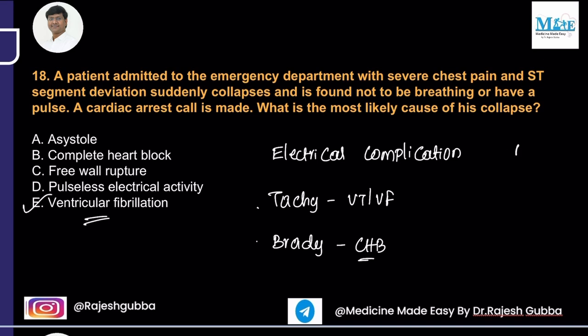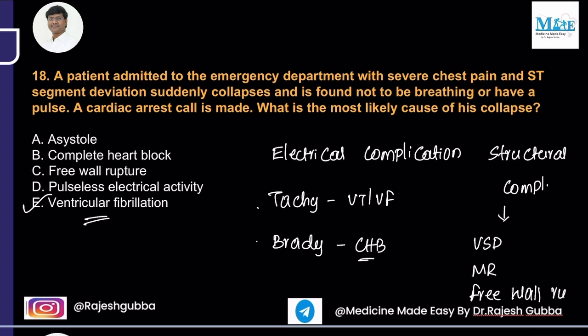And there can be structural complications in patients with myocardial infarction. What will be the structural complications? They include ventricular septal defect, mitral regurgitation, and cardiac free wall rupture. So these are the structural complications, right?